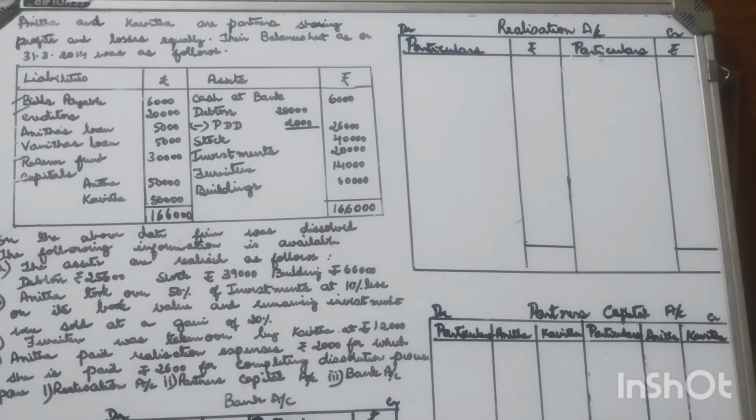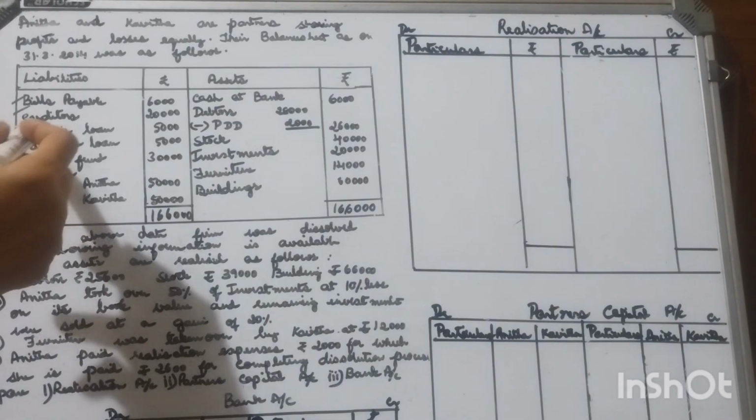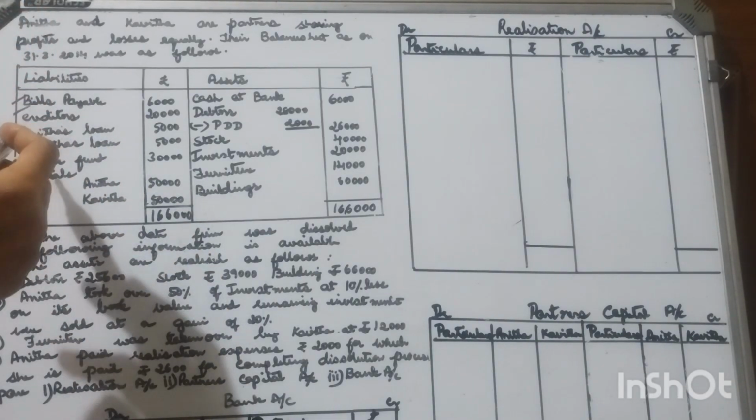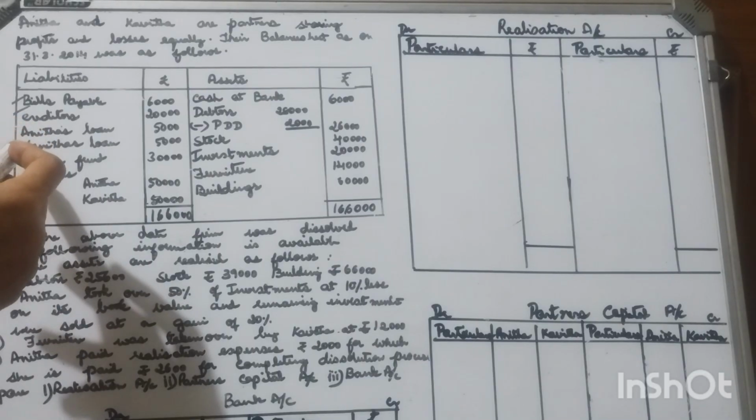Today let's understand a problem based on this dissolution of a partnership firm. Two partners, Anita and Kavita, are partners sharing profits and losses equally. Their balance sheet is also given in the question. On the liabilities side of the firm: bills payable, creditors, Anita's loan. Anita is the partner, so the partner's loan is also given.